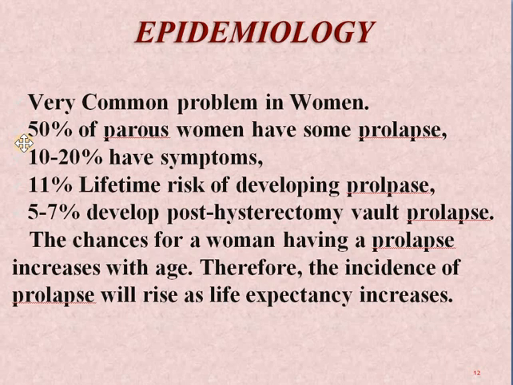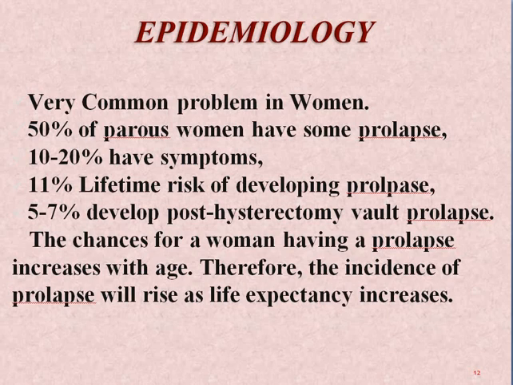So this is a very common problem in women. We mainly see these patients in the gynec OPD. In about 50% of parous women we have some kind of prolapse. Then 10 to 20% will have some symptoms, so mainly 80 to 90% of patients are asymptomatic. Only in 10 to 20% of cases do we see mild symptoms. Almost 11% of females have a lifetime risk of developing prolapse. Then vault prolapse is seen in only 5 to 7% of cases post hysterectomy.